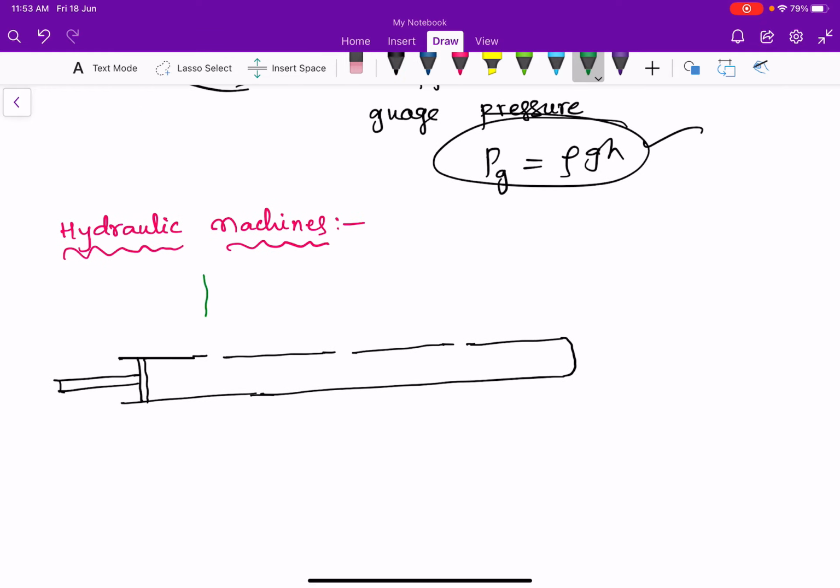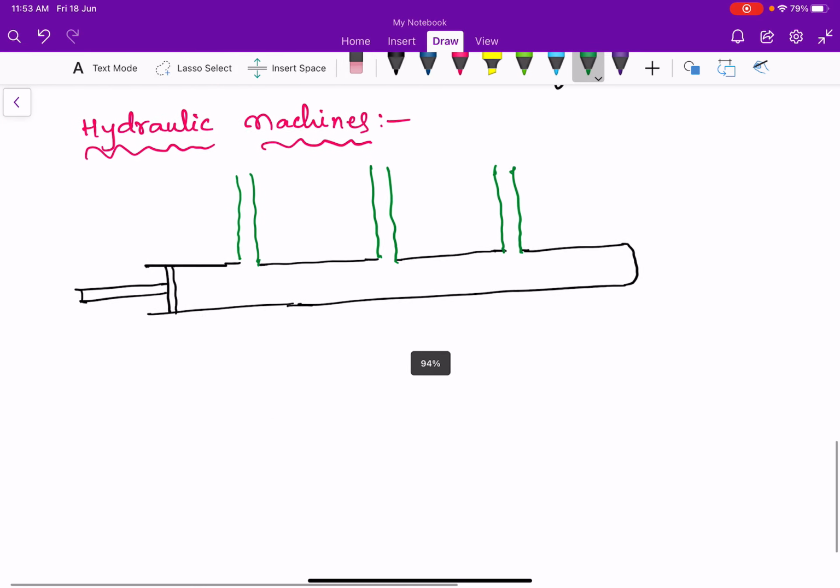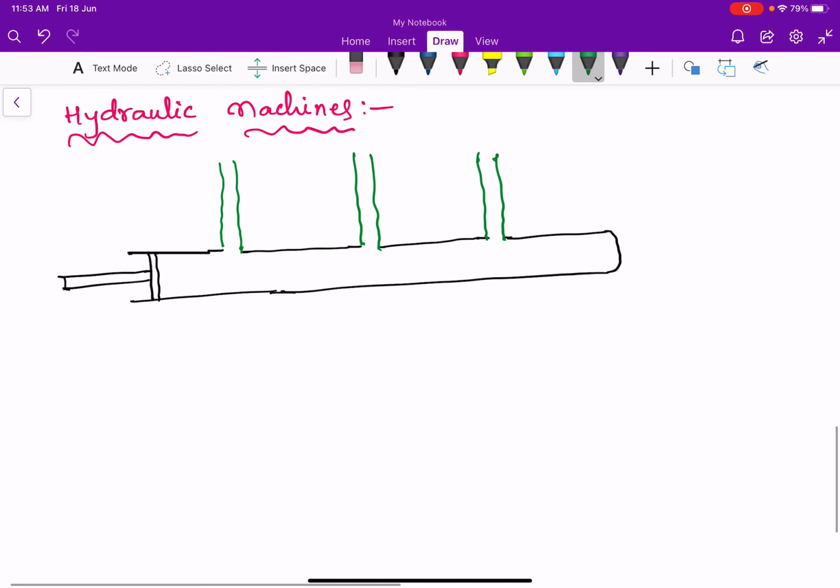Now consider these vertical tubes are 1, 2, and this is 3. And consider this horizontal tube is filled with some fluid like this.